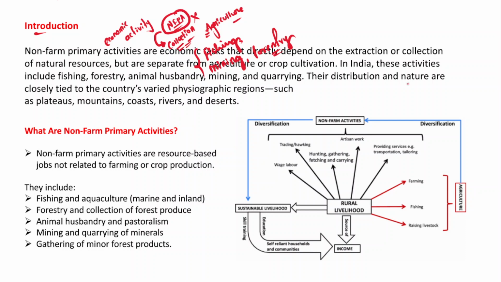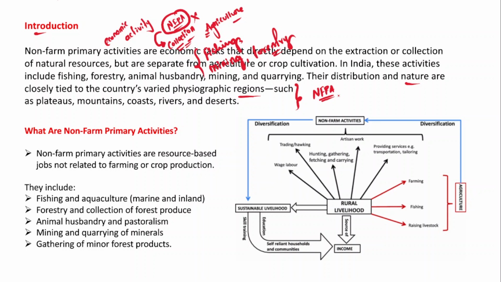And in fact, the distribution and nature of the non-farm primary activities are closely linked to the physiographic regions of a country. For example, mountains, rivers, plateaus, coastal areas, deserts, right? So these are the physiographic features of India, and the physiographic features of our country determine the non-farm primary activities as well,